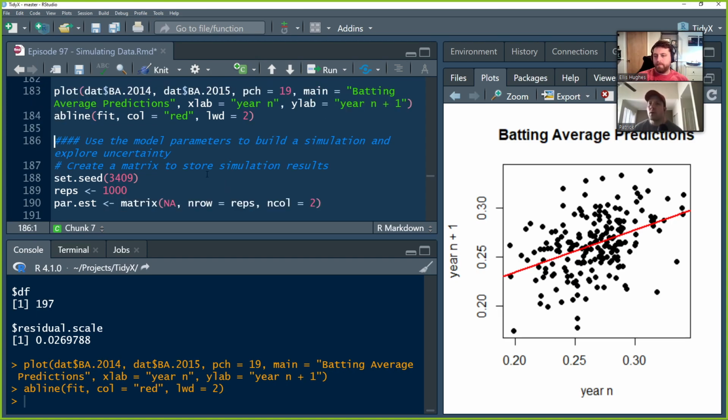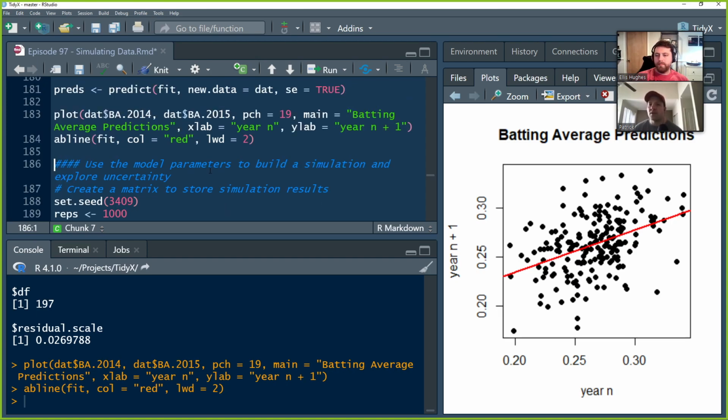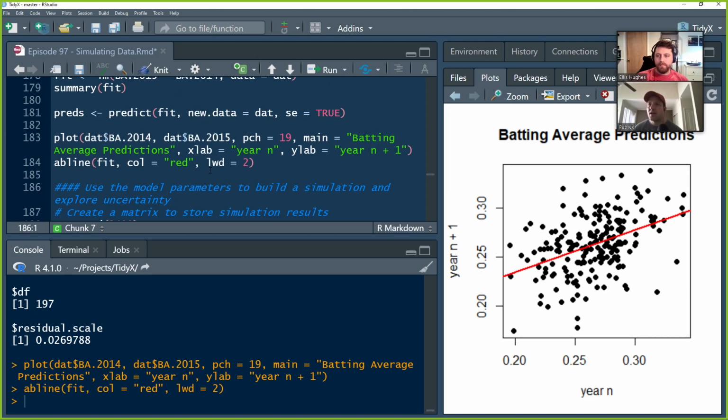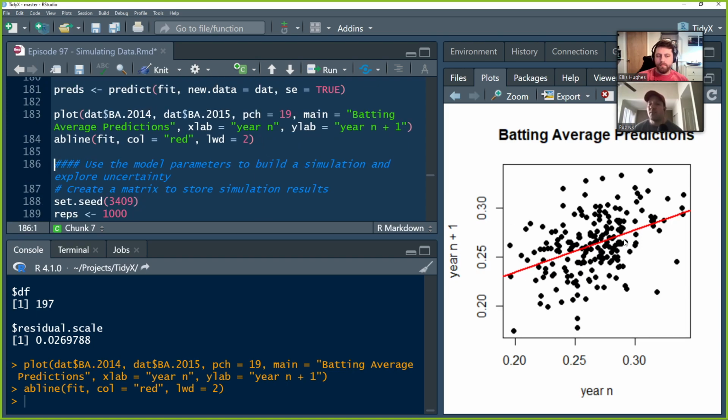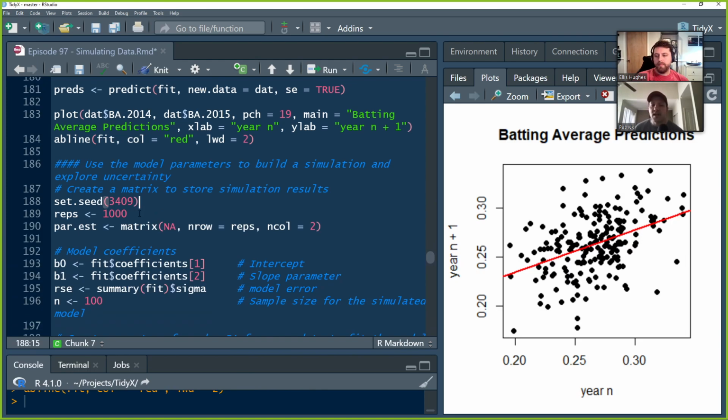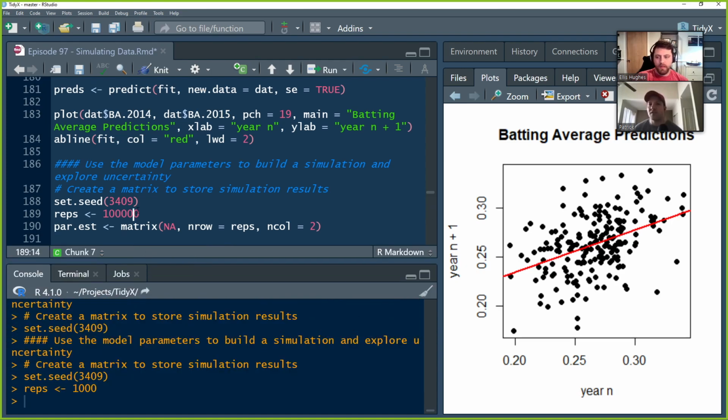So what we want to do is account for the uncertainty, because that red line is really one line of many potential lines that could have been produced from this data. Here's how we're going to do that. We're going to build a simulation. First, I'm going to set the seed so that our results are replicable for you. We're going to run our simulation 1,000 times. You can jack this up to 1,000,000 times or downsample it to 100 times. It doesn't matter. We're going to do 1,000 simulations.